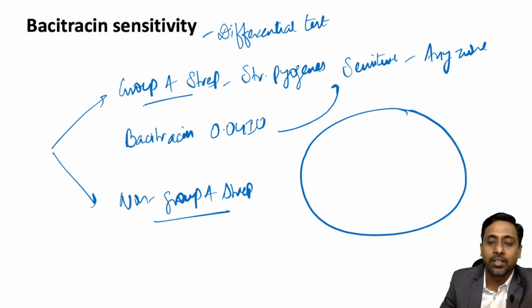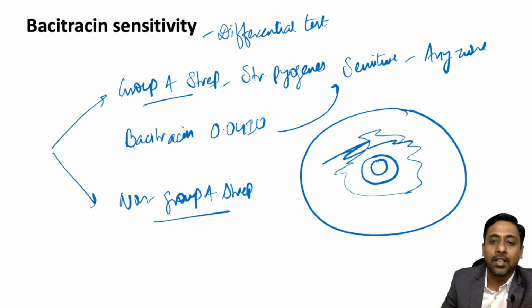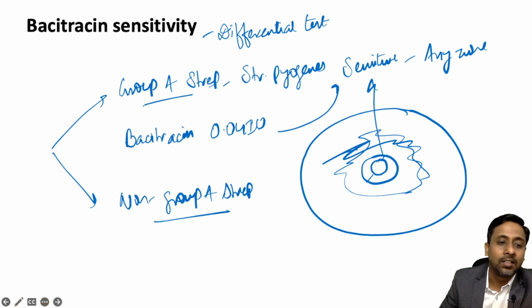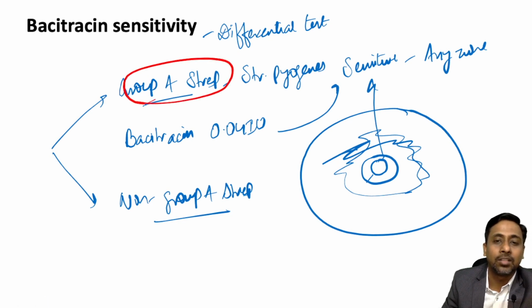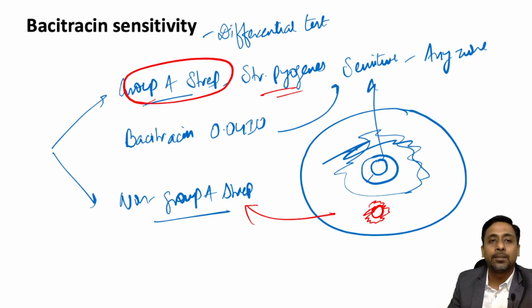Suppose there is a petri plate of 5% blood agar, and the bacitracin disc is present in the center. If you see a zone around this, and then growth beyond it, this indicates sensitivity, and thus it indicates that the organism is group A Streptococcus or Streptococcus pyogenes. If there is no zone, that means growth starts right next to the disc, it indicates non-group A. So this bacitracin sensitivity test is basically to distinguish between group A and non-group A, and is not used for Hemophilus influenzae. So this option is not correct.